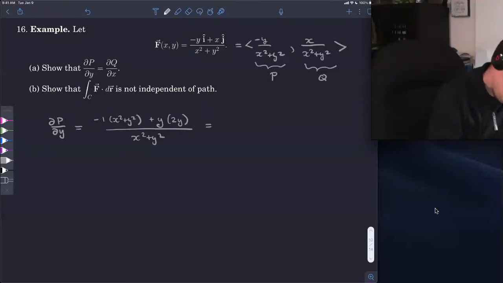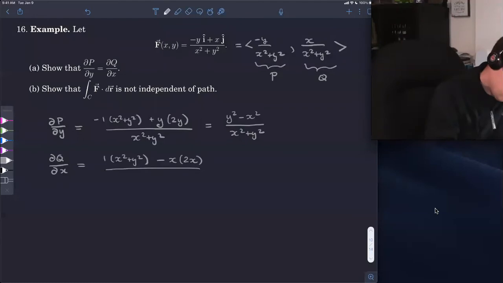And so this gives me, there's a 2y squared minus a y squared, so that gives me a y squared minus an x squared all over x squared plus y squared. And then we'll do the same. The derivative with respect to x is the derivative of the top, which is 1, times the bottom, minus the top times the derivative of the bottom, all over the bottom squared, which is equal to y squared minus x squared all over x squared plus y squared.